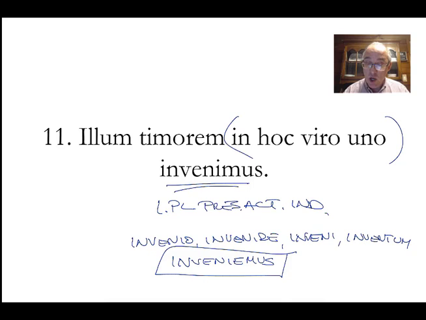So this is the present. We find illum timorem, the fear, accusative, singular, masculine, excuse me. That fear. I don't know what that fear is, but presumably there's some scenario going on. We discover that fear in this man alone. In this one man is probably a little better.